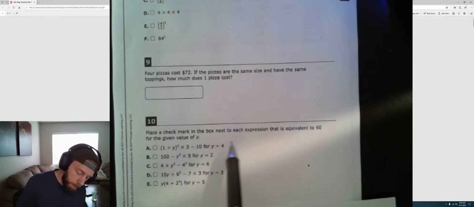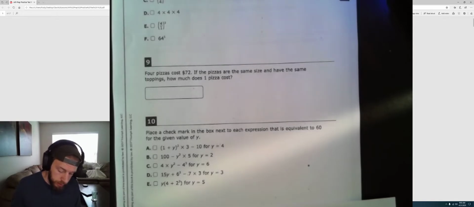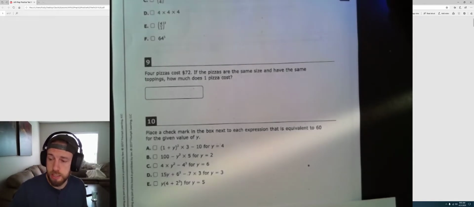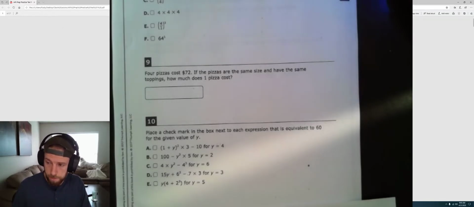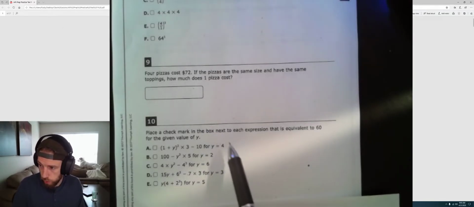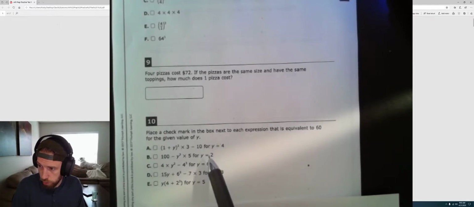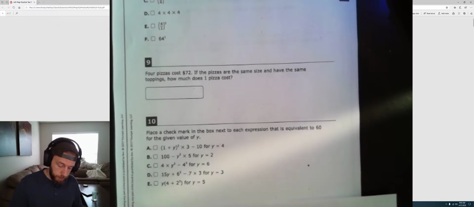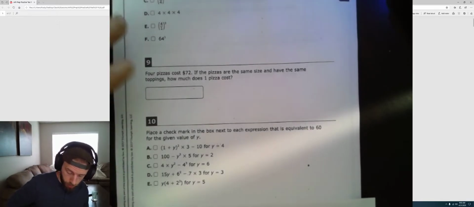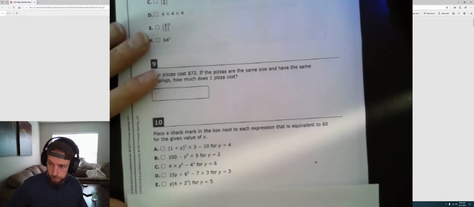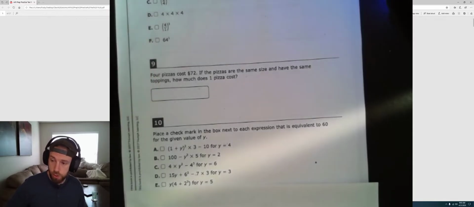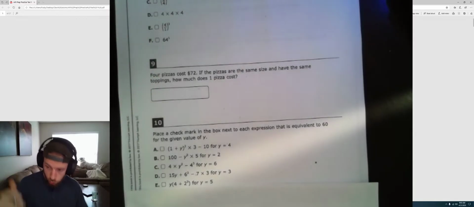Place a check mark in the box next to each expression that is equivalent to 60. And in order to find out if these expressions are equivalent to 60, we have to evaluate them. And it tells us what y equals for each of these problems. And it's all different. So we have to solve each one individually. So this is how it works. Okay, if you hadn't done this yet, please try it on your own. And if you don't know how to do this, watch me do this first one and then do the rest on your own.